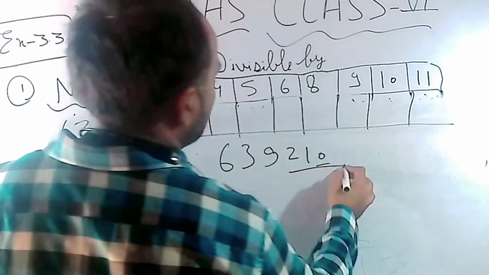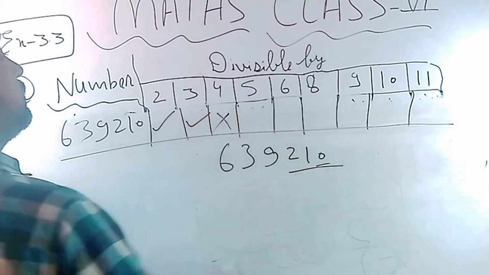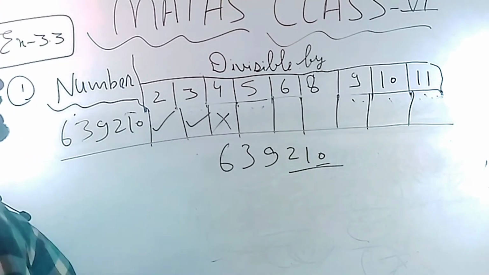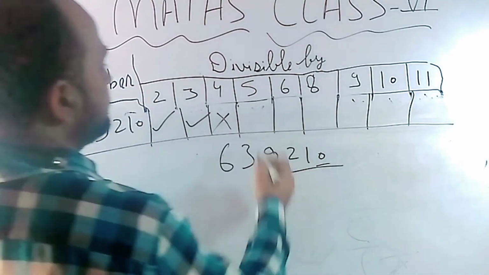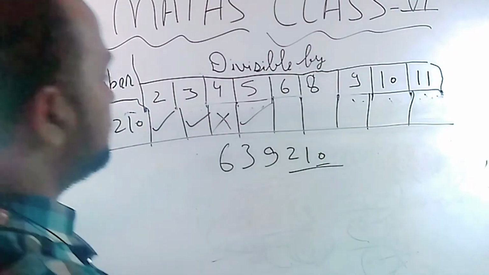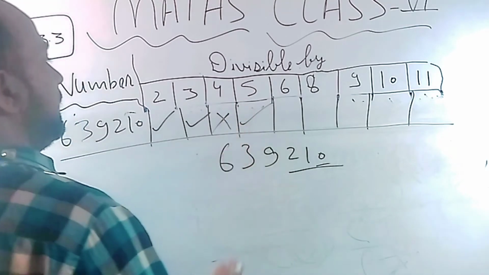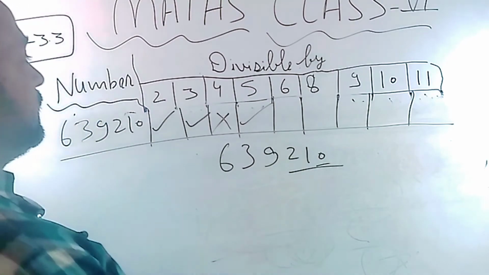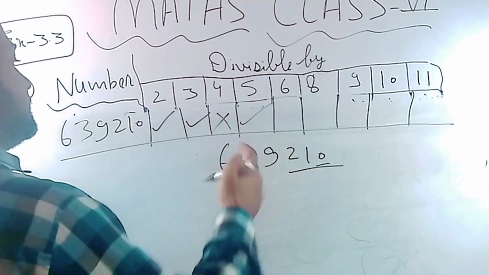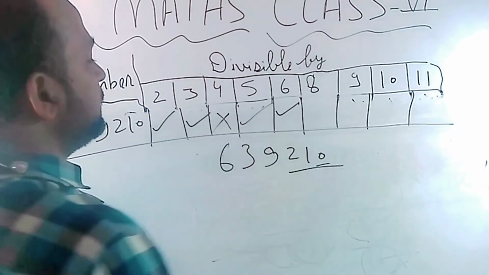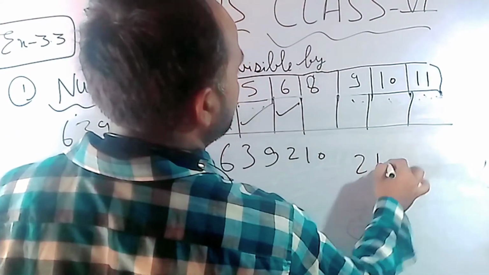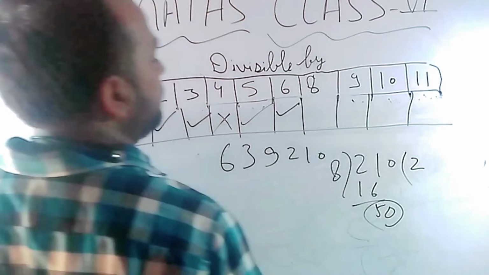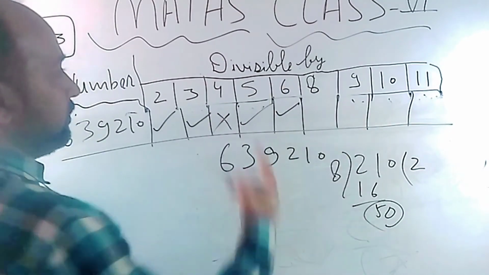Now in the case of 4, check the last 2 digits. 10 will not come in the 4 table, not possible. And 5, either 0 or 5 must be available at the last place. So 0 is here, will go. And in the case of 6, if any number is completely divisible by 2 and 3, we can say that number will also be divisible by 6. In the case of 8, check the last 3 digits. 210, divide by 8, 16, 5 is left, and 50 will not be divided by 8 or will not come in the table of 8.